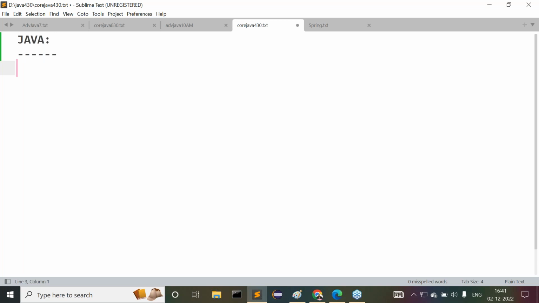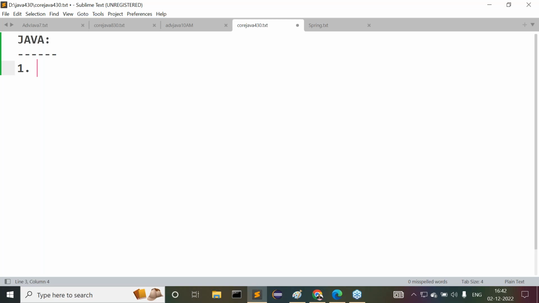Guys, observe this. Now tell me, Java is available in how many forms actually? In how many parts is Java available? As per our awareness, we can understand Java is available in three parts. In general, Java is available in how many parts? Three parts. What are the three parts which are available in Java?